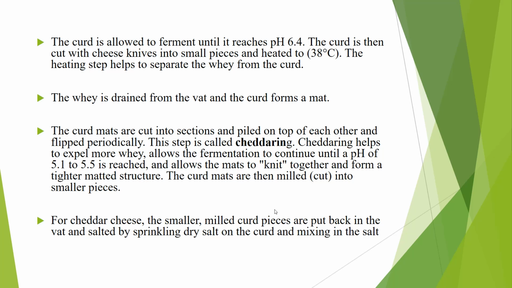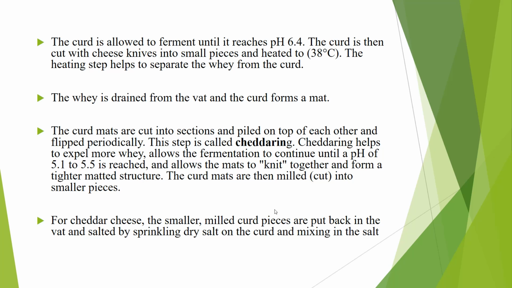Then the curd is allowed to ferment until it reaches pH 6.4. Then the curd is cut with knives into small pieces and also heated to 38 degrees centigrade. This heating step helps to separate the whey. Whey is nothing but the yellow fluid from the curd. This heat treatment removes the water content from the curd. The whey is drained out from the vat. A vat is nothing but a large container that is used for the production of cheese, and the curd forms a mat.